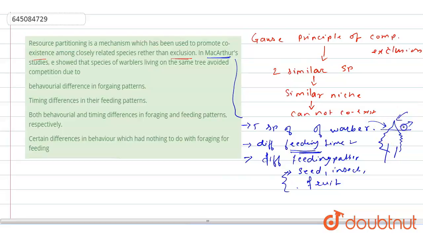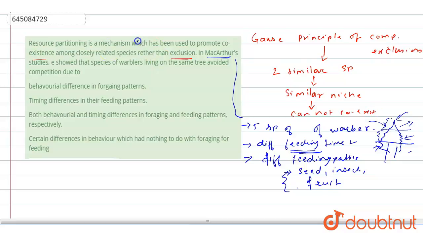Some will be found at the top, some in the bottom, some in the middle. This is the resource partitioning, in which the resource is partitioned among these birds. Some birds will be here, let's say they eat insects. Some will be here, they will eat fruit. So this is the different feeding pattern. So in this case, they can coexist together. This is resource partitioning. In resource partitioning, there is no exclusion, there is coexistence of species.